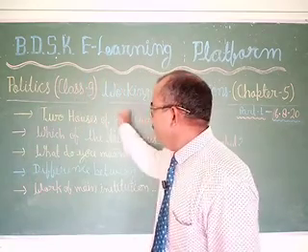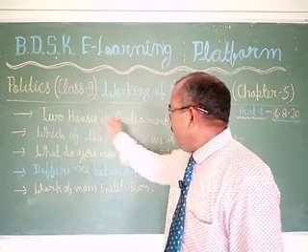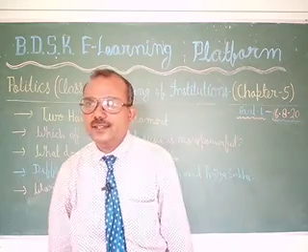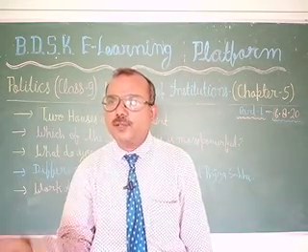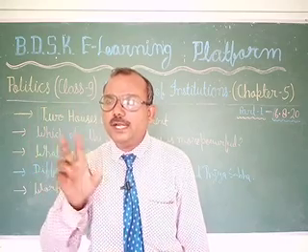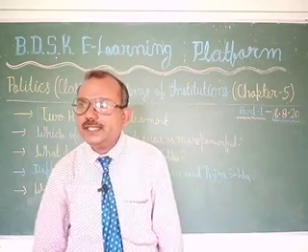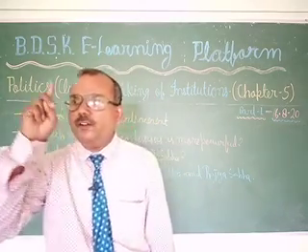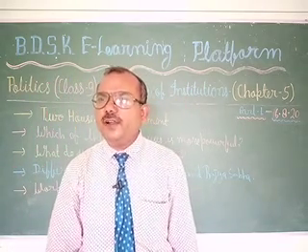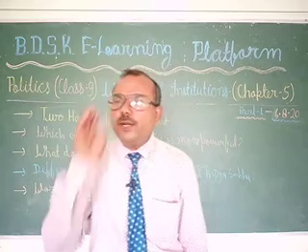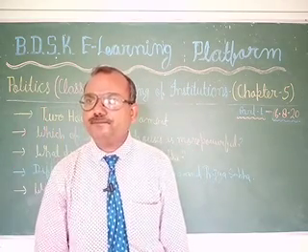So here we try to understand the first point, the two houses of Parliament. That means Lok Sabha and Rajya Sabha. Actually, students, in our central government two houses are present. First is the Lok Sabha and second is the Rajya Sabha. First we will understand the number of members in the Lok Sabha.